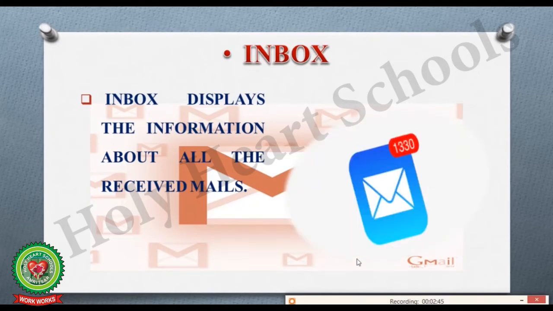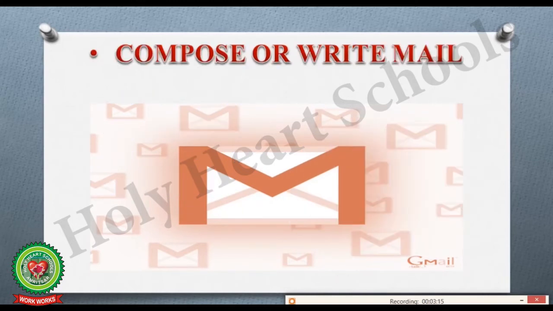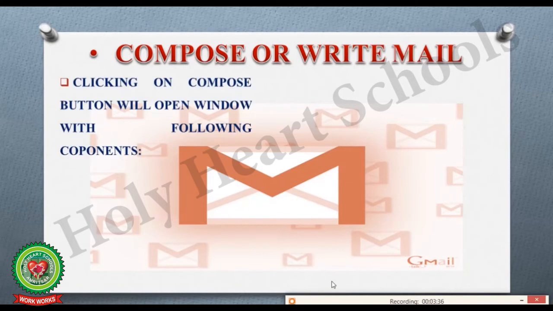If somebody will send you message online using email, then you will get such inbox. From there you are able to know that how many mails you have received. Now here we are going to discuss about how to compose or write mail. Here you can see clicking on Compose button will open a window with following components, that is 2.